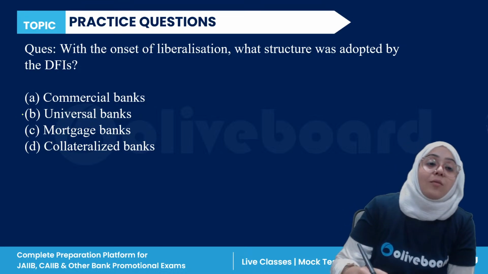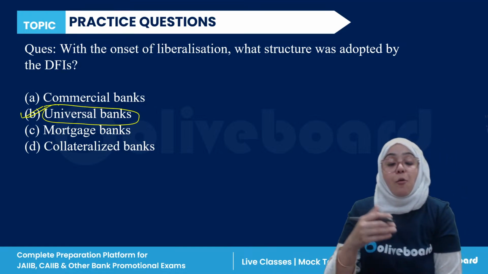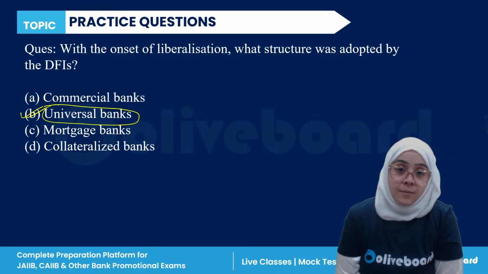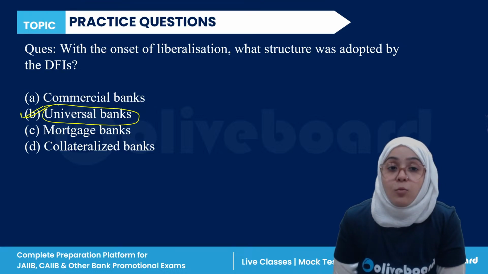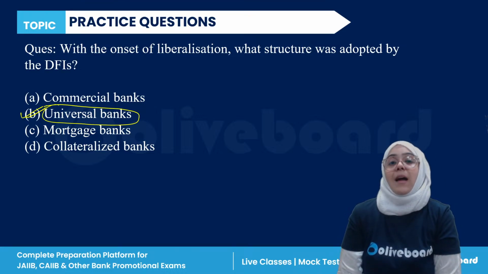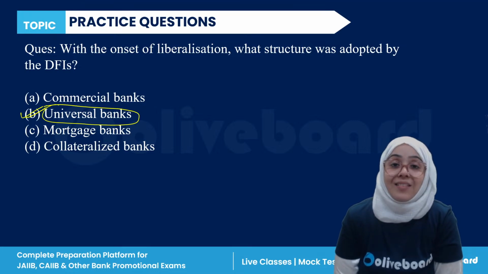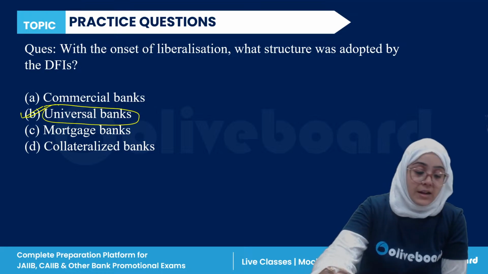Yes, it was the universal bank concept. So all the DFIs were converted into universal banks. ICICI, Industrial Credit and Investment Corporation of India, was the first DFI converted into a universal bank.